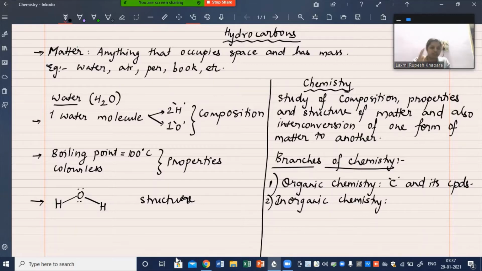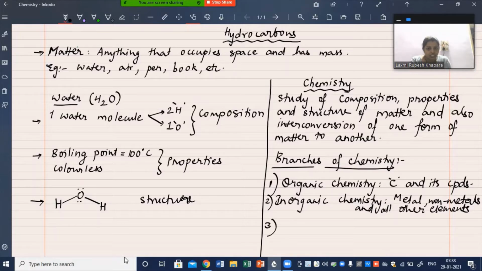These are all the elements of the periodic table, so it deals with different metals, non-metals and all other elements of the periodic table, other than carbon and its compounds.